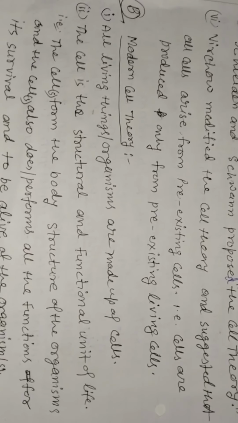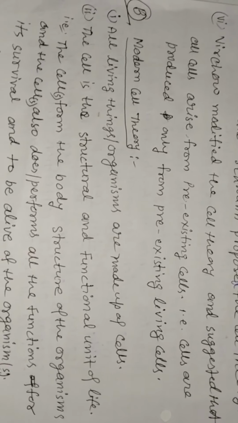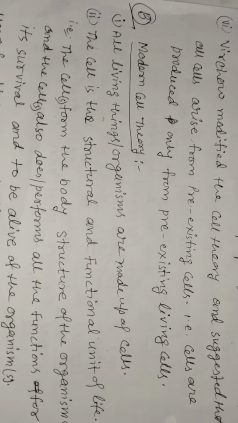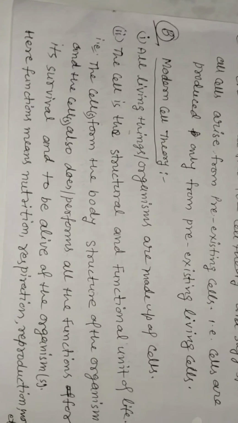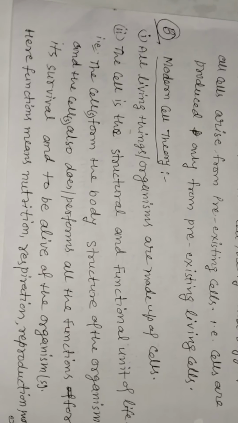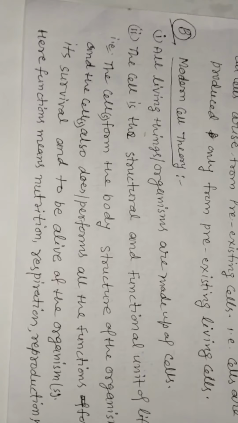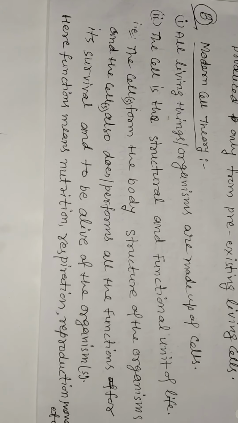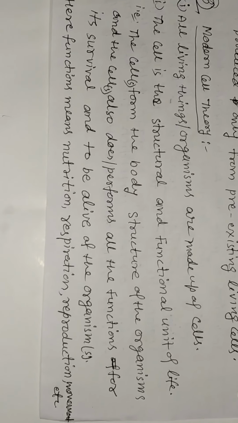That is, cell or cells form the body structure of the organism, and cell or cells also perform all the functions for the survival of the organism. Here, function means nutrition, respiration, reproduction, excretion, etc.